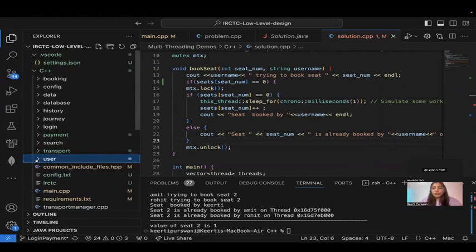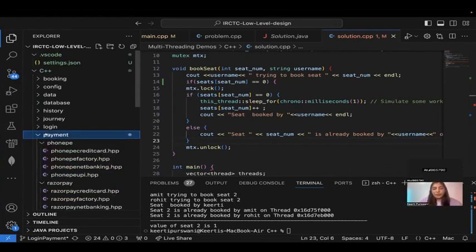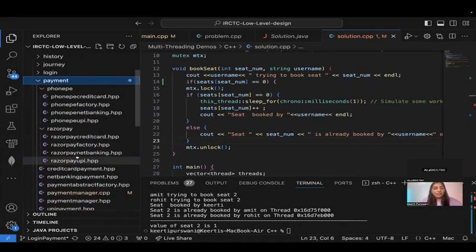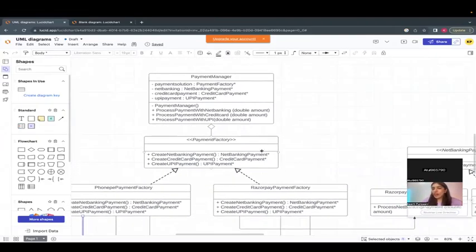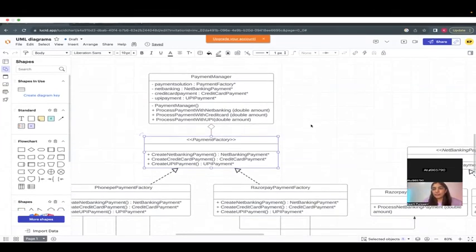So I just wanted to show you that in usual code there will be many submodules, and in interviews, obviously, you'll be expected to code a small part of it. So for example, you're working on payment, okay? Let's look at what I've done in payment. Remember, I told you that I have done Abstract Factory in payment. Yes?